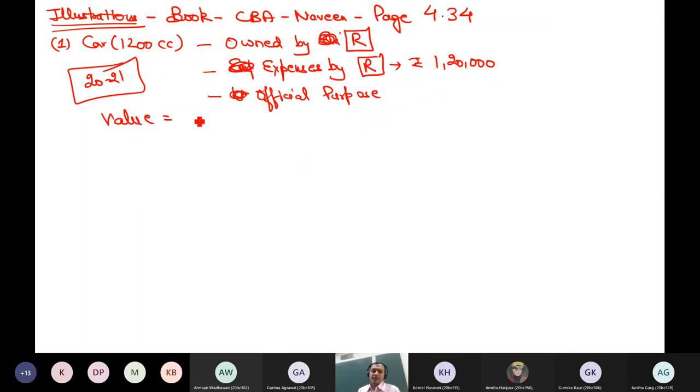Nil. Why nil? Is there a logbook showing these documents? If yes, then nil. The car has only been used for official purposes, so there's no personal benefit to me. Yes, the value is nil. But now I will write that provided the documents are maintained, or provided the logbook of the car is maintained, this is what I should write. Nil, provided the specified documents or logbook of the car is maintained.